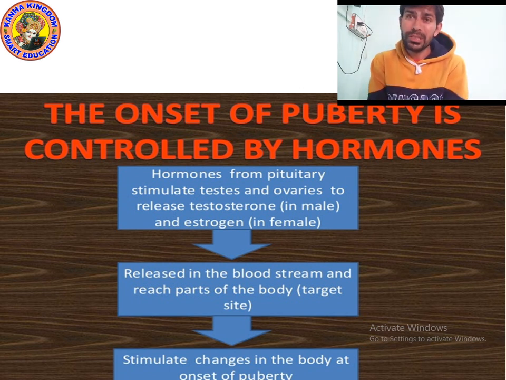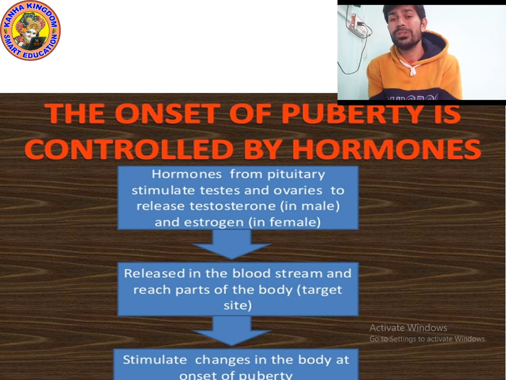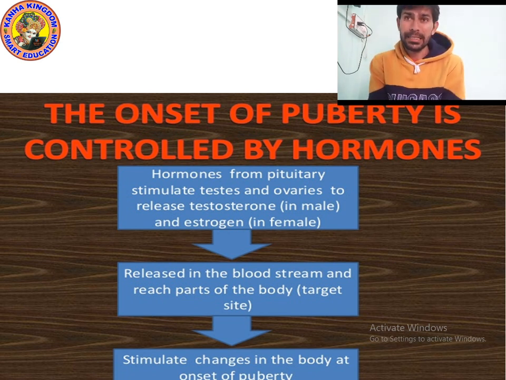Because of stimulation, the testes and ovaries release hormones. Testes release testosterone in males and ovaries release estrogen in females, because of stimulation by the pituitary gland's hormones.